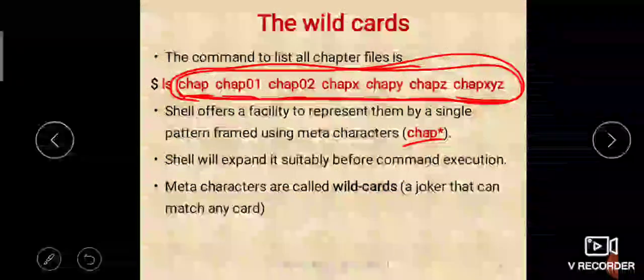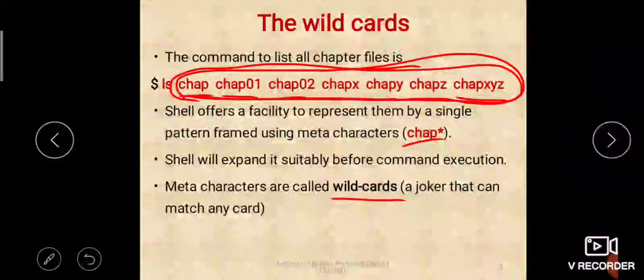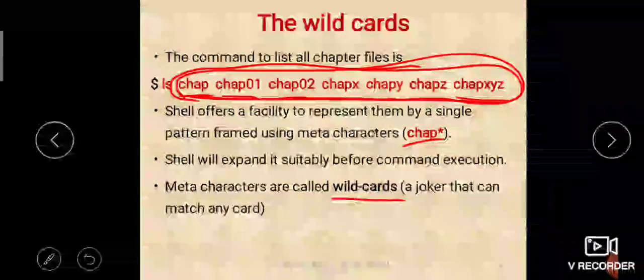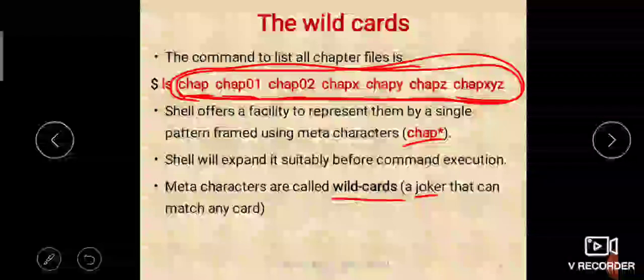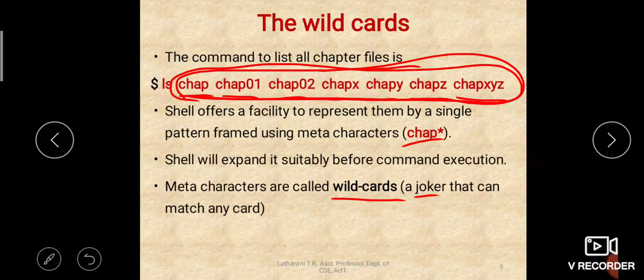Meta characters are called wild cards. Okay, so a joker, when you play cards, if you get a joker, it will match with any card, right? Any combination of cards, you can have a joker to complete the set. Similarly here, this meta character acts as a wild card, a joker, which matches many of the occurrences, to complete the pattern.